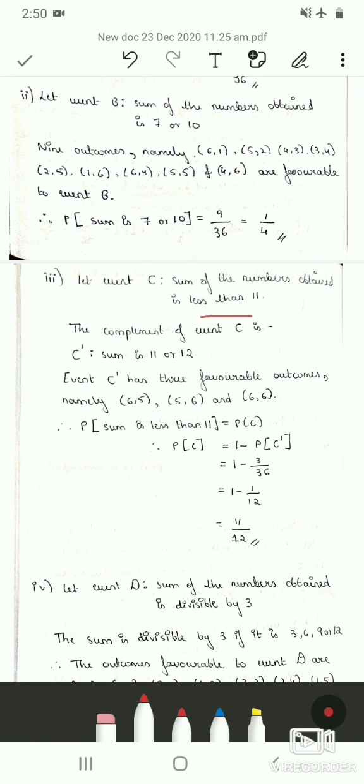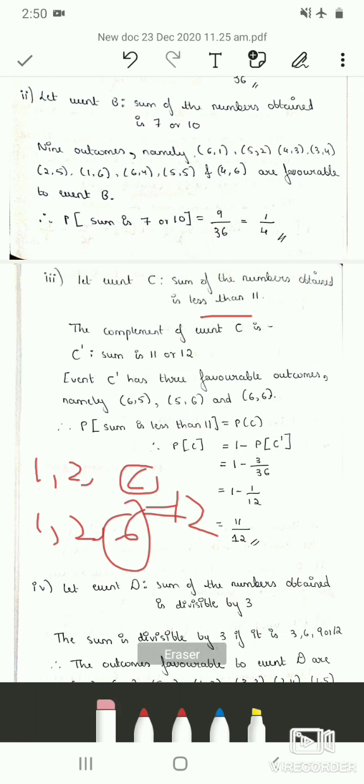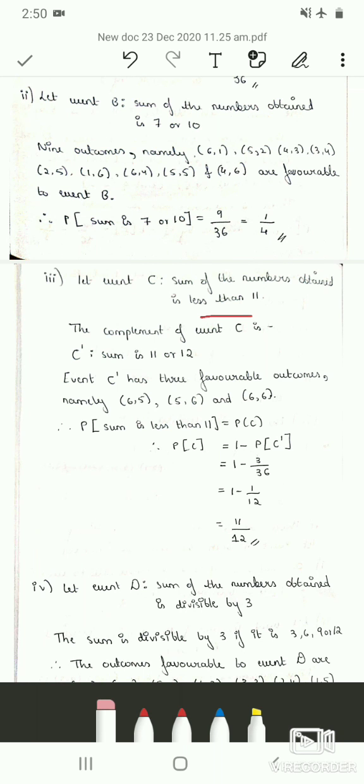A dice has numbers from 1 to 6. The second dice also has numbers from 1 to 6. When you add numbers, the highest possible sum that can be obtained is 12, that is when you add 6 plus 6. Therefore, for this event, calculating the probability will be very tedious, because there are many outcomes whose sum is less than 11. Instead of that, we will take the outcomes wherein the sum is 11 or 12.